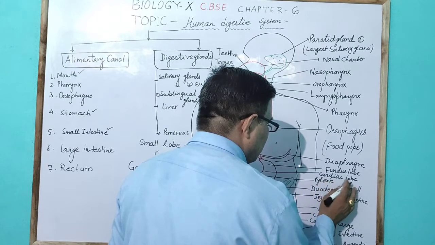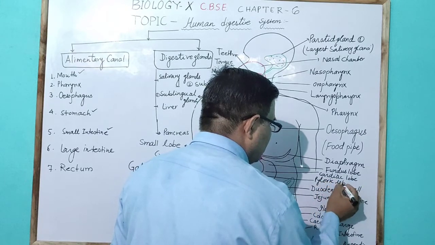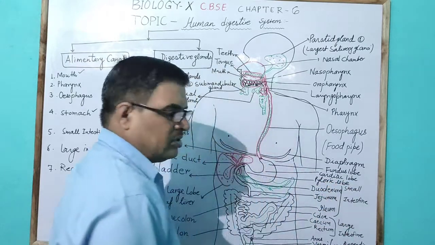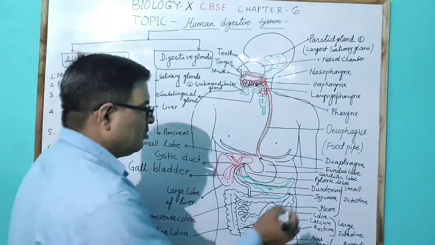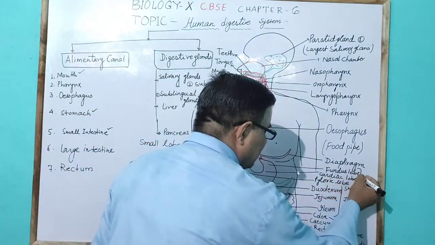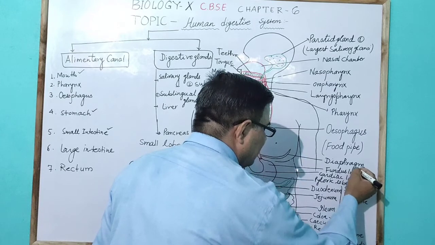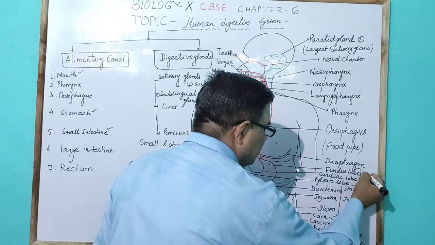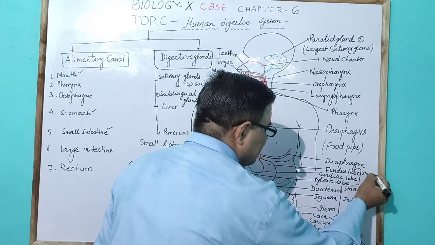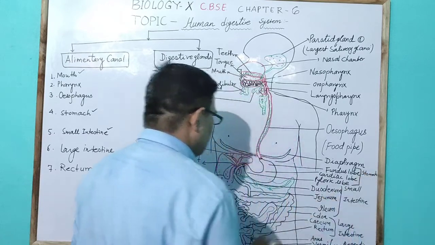The pyloric lobe, fundus lobe and cardiac lobe all make up the stomach.